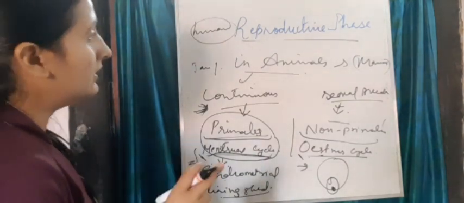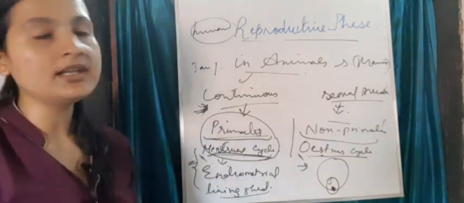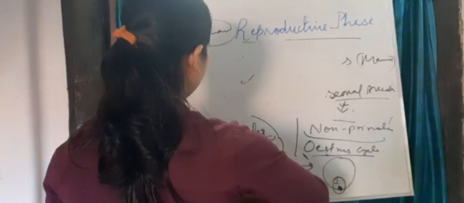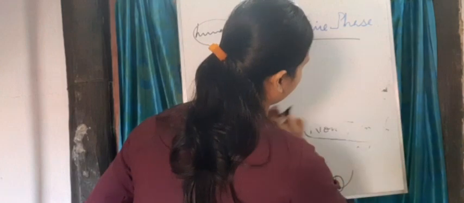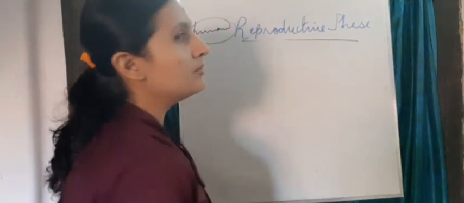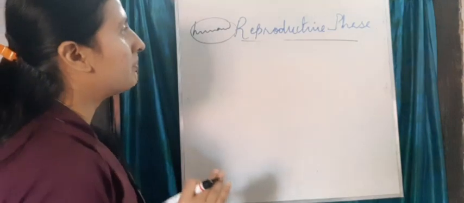Here one thing I had mentioned is about hormones, right? I told you that during the reproductive phase the hormones are produced. In the case of human beings, these hormones play a very important role in the reproductive phase.